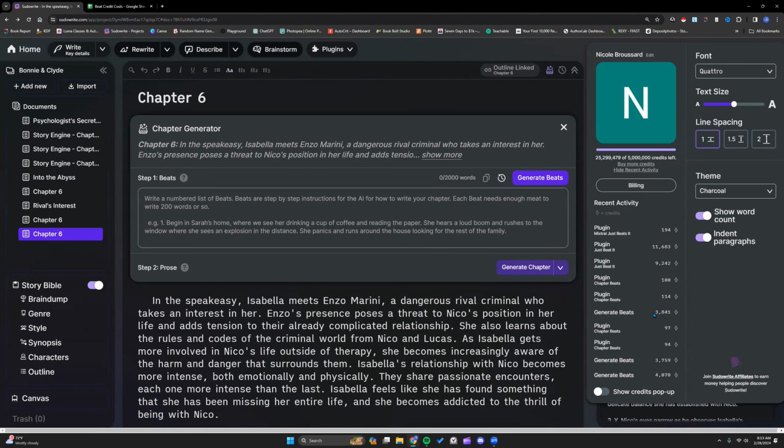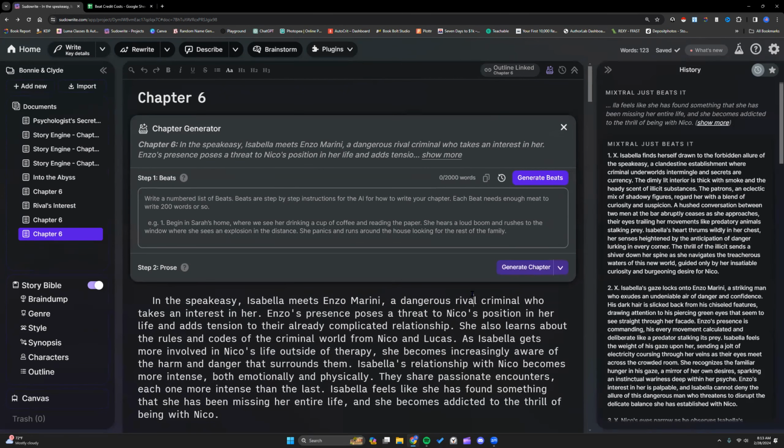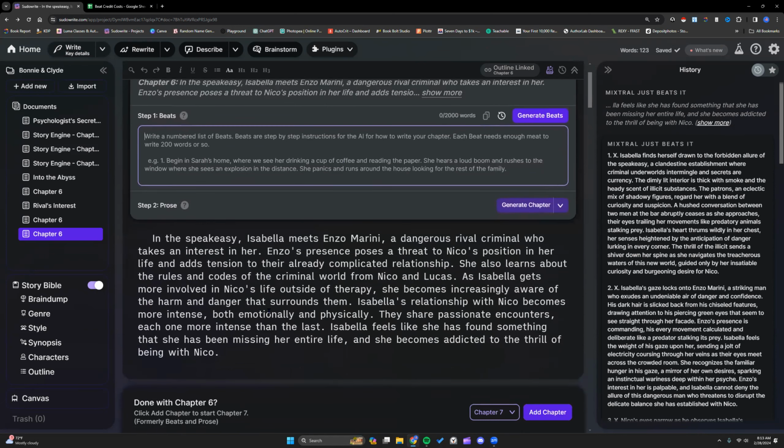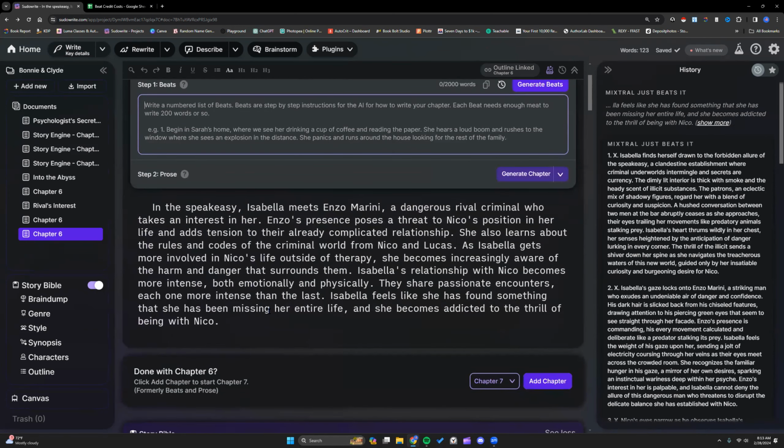Sudowrite's generated beats run average about 3,500. And again, they generally need a lot of work to avoid looping and have those phrases in there that I really don't like. And this style is something I did make sure these beats took into account very heavily. So I reinforced that it should follow the style box. And I've also told it to make sure it works on very strong wording. So let's see the combination here.